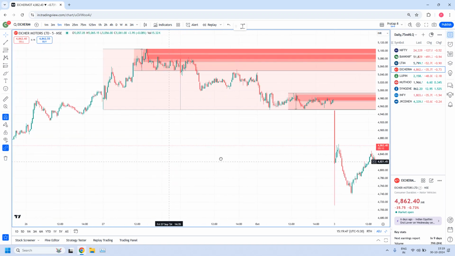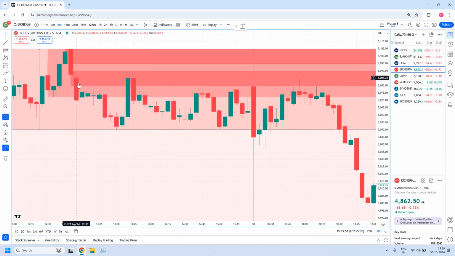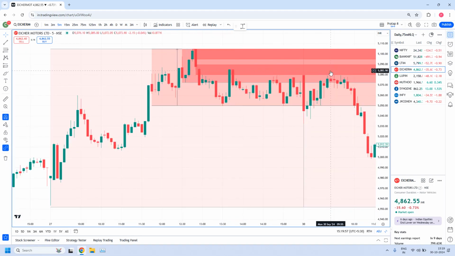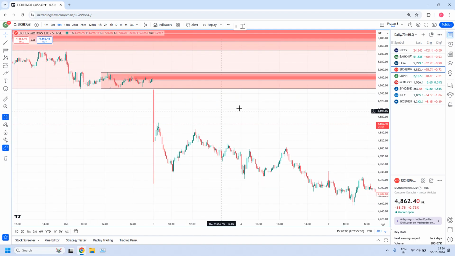So these are the order flows. We have a fine-tuned 5 minute zone. This is a 1 minute high liquidity zone, and this is again a fine-tuned 5 minute zone. Once this 1 minute zone is violated, definitely this 5 minute zone will work very well. But anyway, today we didn't get a trade in this zone.